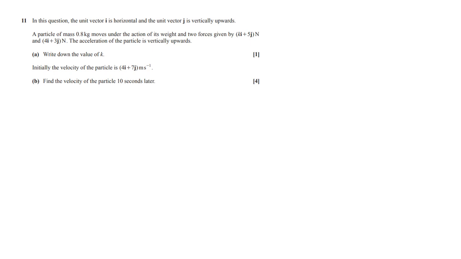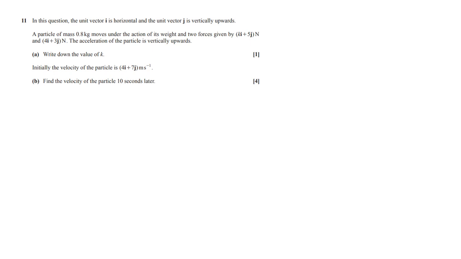So in this question, the unit vector i is horizontal and the unit vector j is vertically upwards. A particle of mass 0.8 kilograms is moving under the action of its weight and two forces given by ki + 5j and 4i + 3j newtons. The acceleration of the particle is vertically upwards. Write down the value of k. So this is a very simple question, and that's why it's only 1 mark really.